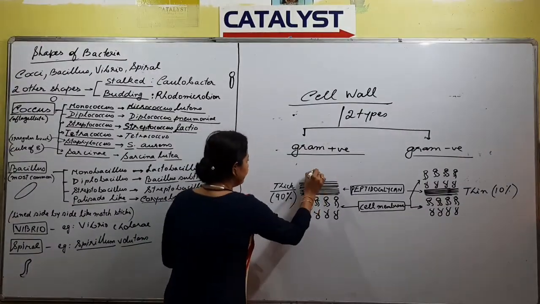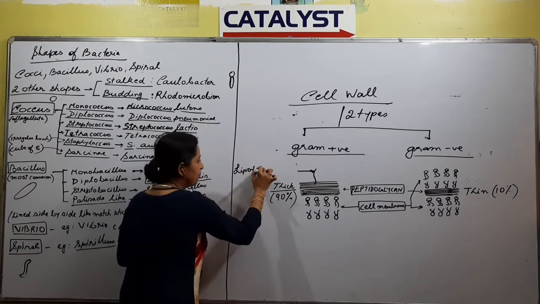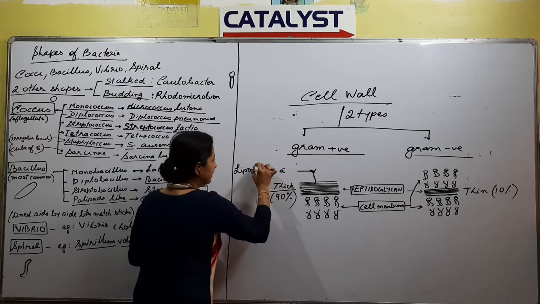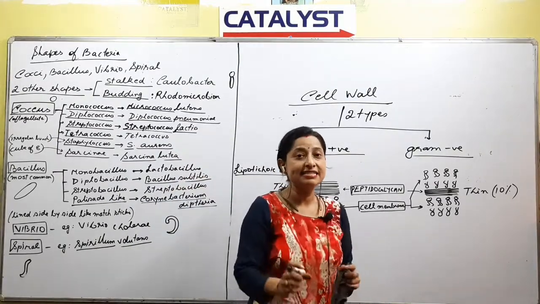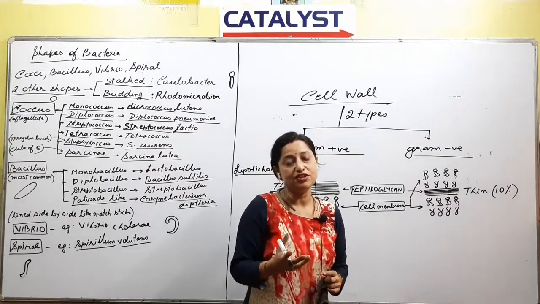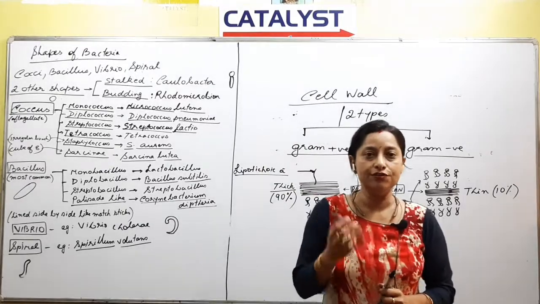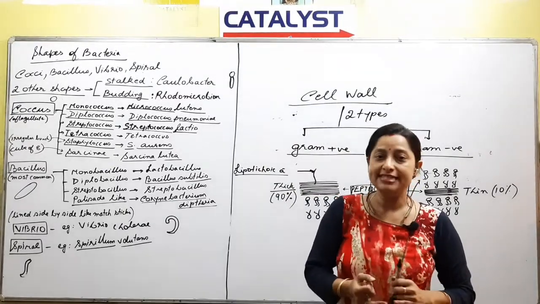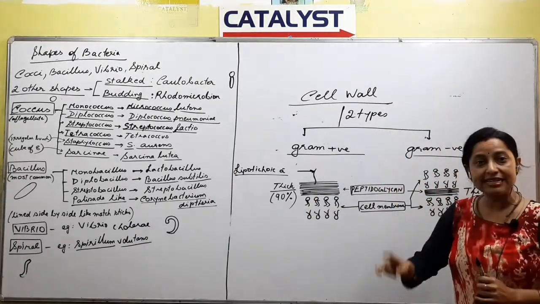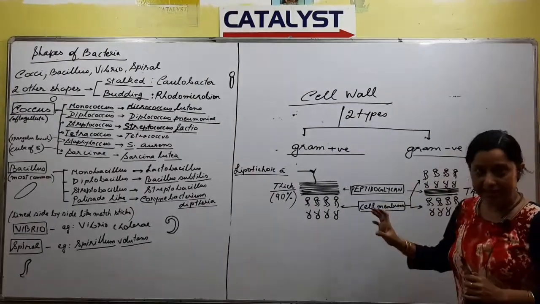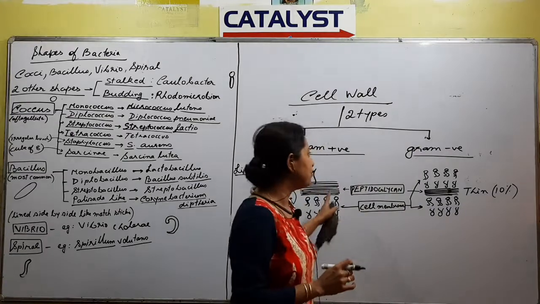In case of gram positive, you have another structure that is called as lipoteichoic acid, right? Lipoteichoic acid, or it could be also called as teichoic acid, and this is the most important point to be remembered in case of a gram positive cell wall, right? So unique characteristic of a gram positive cell wall: first, amount of peptidoglycan is more; second, teichoic acid is present. Similarly, in case of gram negative, teichoic acid is absent, and plus peptidoglycan amount is less, and plus the cell membrane is double layered.